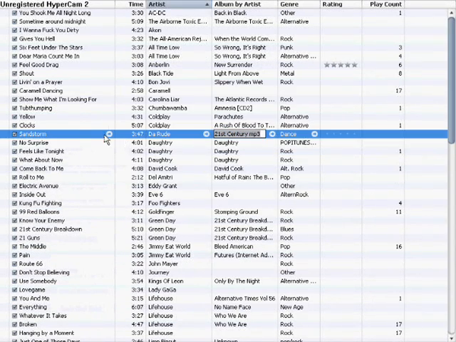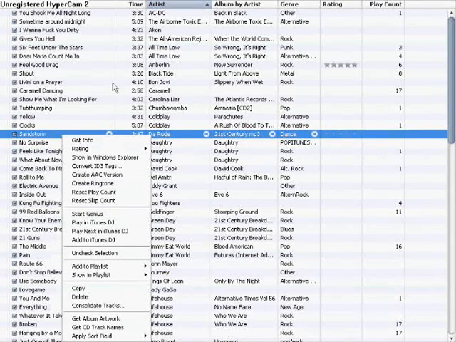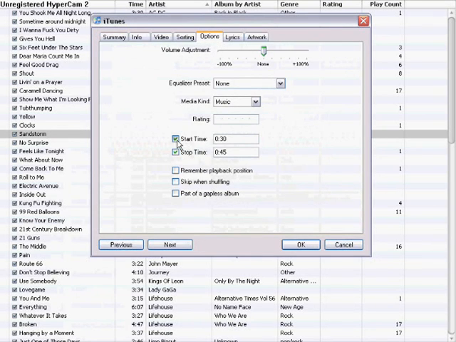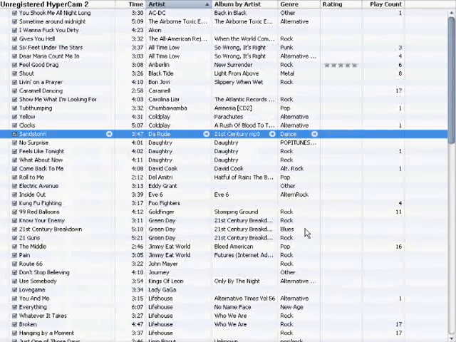Two more steps. All you gotta do is right click the song, get info, options, uncheck these two boxes so when you click it, it doesn't start at 30 seconds and end at 45 seconds.